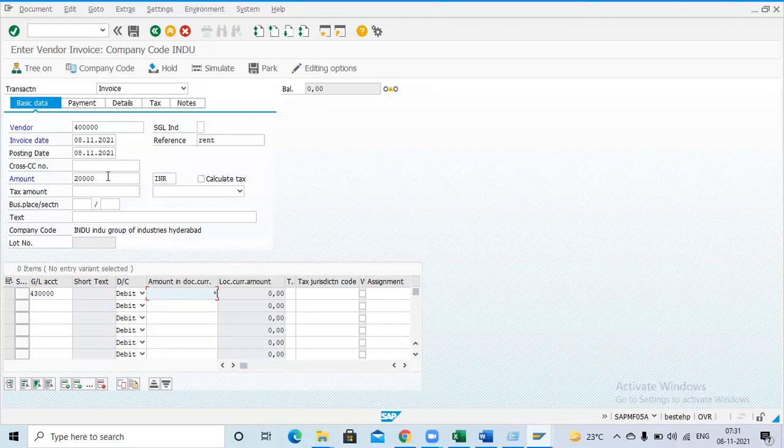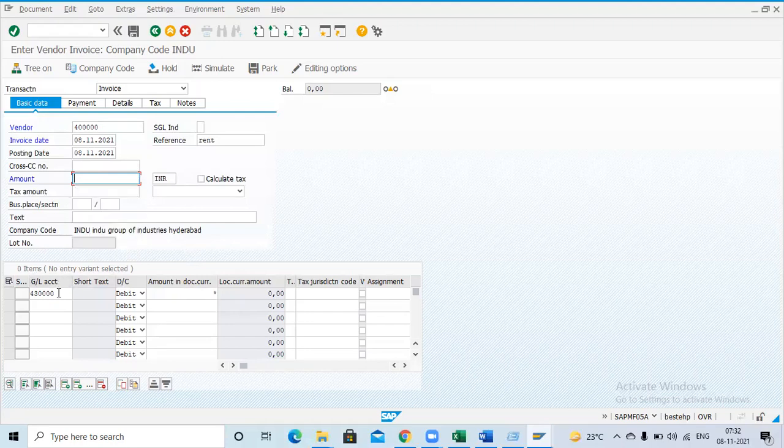So it means you are preparing one invoice with this GL, but the invoice amount is 20,000. The system will not allow you for 20,000. The system will allow you only up to 15,000. If you try to pass more than 15,000, the system will throw an error message. So it will not allow you to save the data.